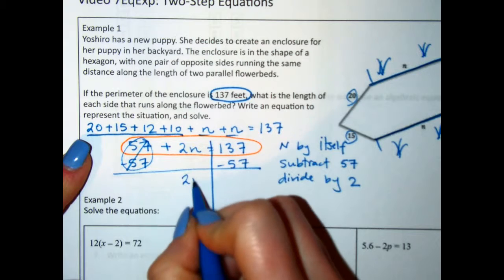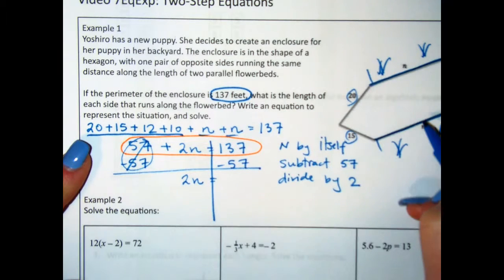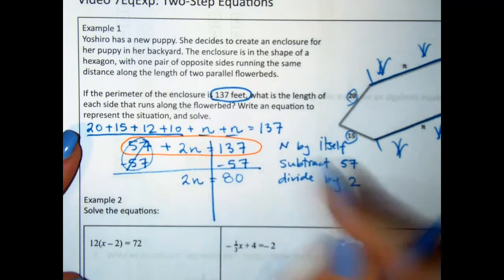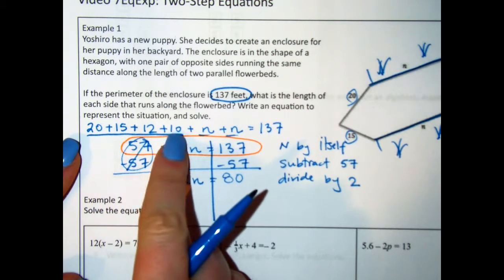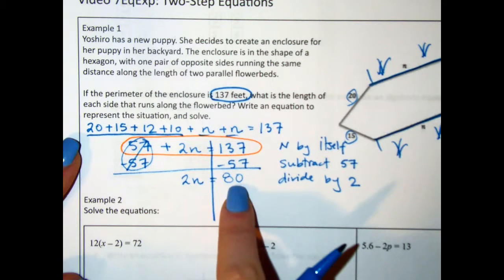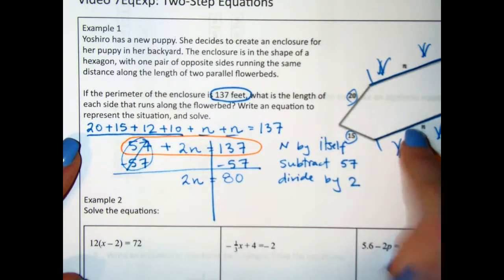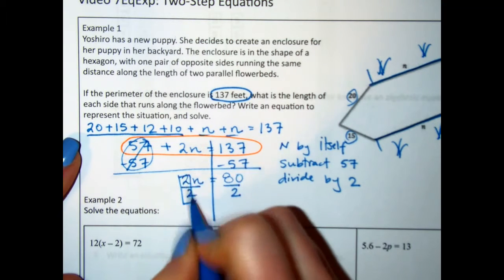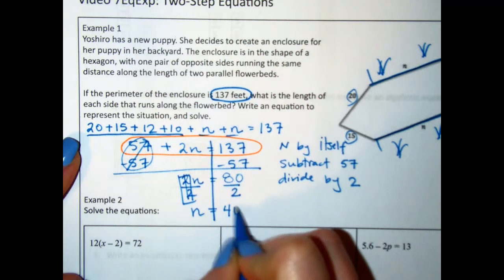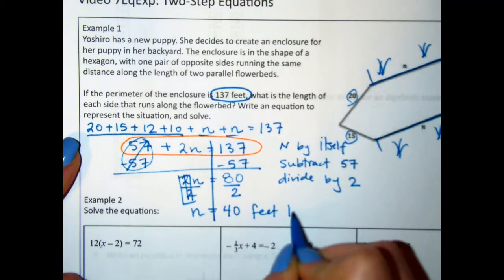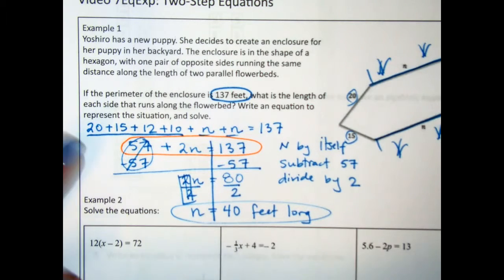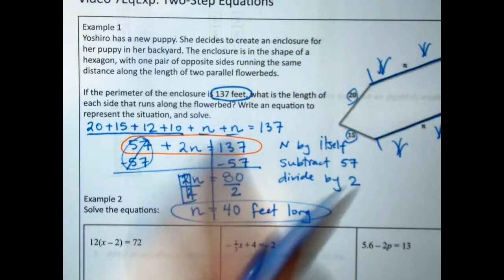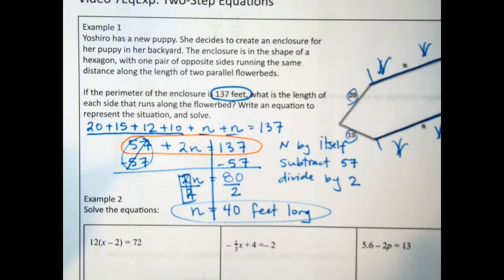We're left with just 2n over here. And so these 2 n's, they're going to add together to be 80. So I took away all of these values from my total, and I saw that there was 80 feet left between those 2 flower beds. So we divide that by 2, which is what we're doing here. We get n equals 40, and we get that each flower bed is 40 feet long. Now we could go back and check that, and we could say, okay, 20 plus 15 plus 12 plus 10 plus 40 plus 40 does equal 137.